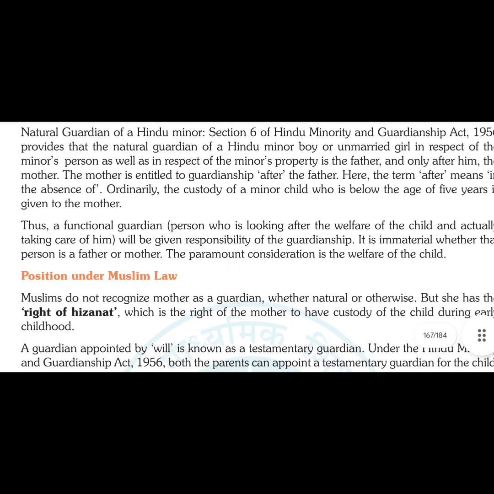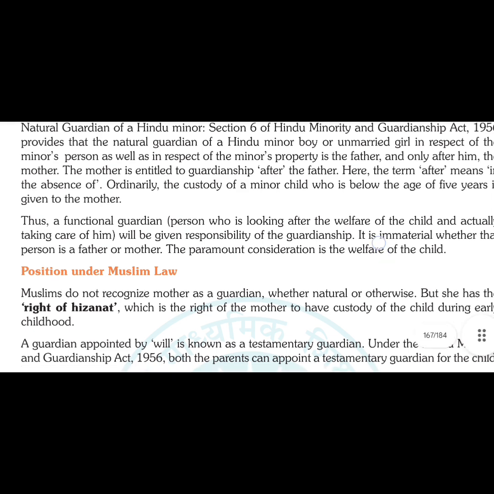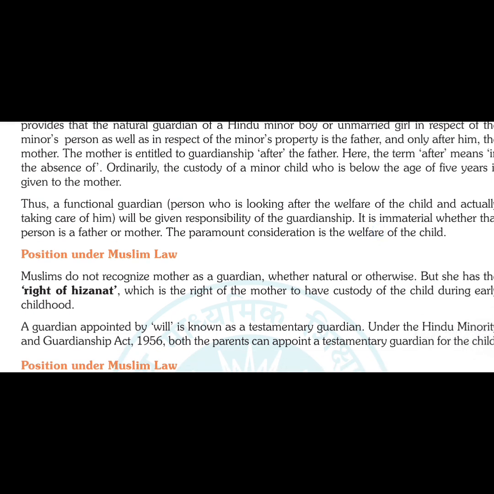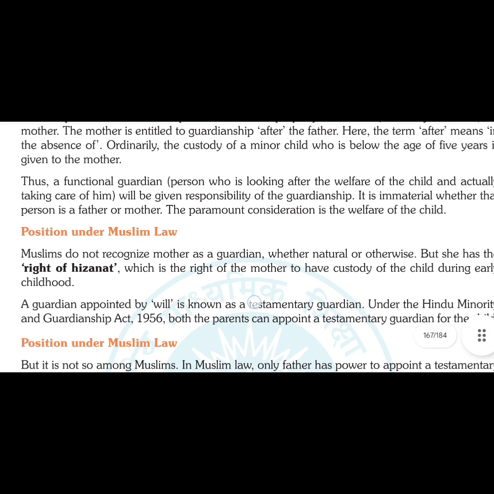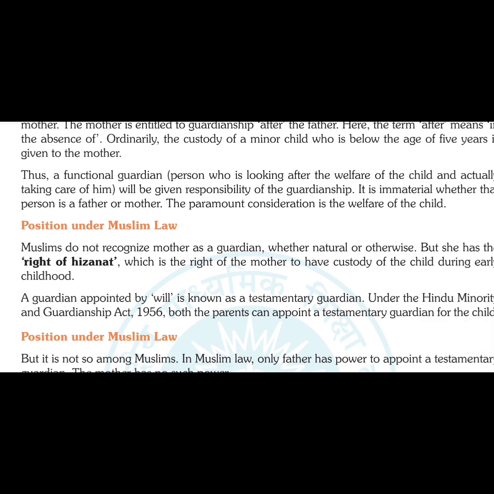Generally the natural guardian is the father in respect of his body and property, and after him the mother. So first it is the father. Here the term "after" means in the absence of. That means if the father has died, then only the mother has to take care of the child, so she will be the natural guardian.